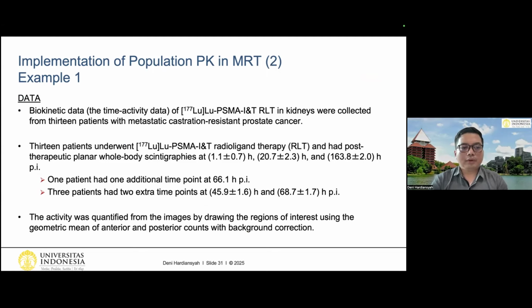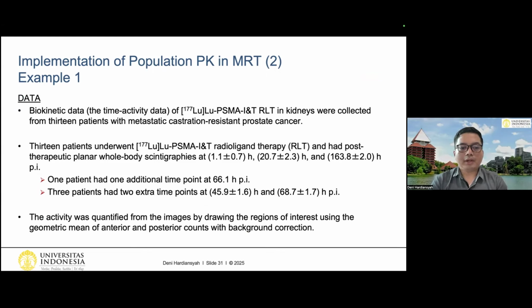So the data that we used for this study was the biokinetic data of lutetium PSMA-INT in kidney that were collected from 13 patients with metastatic castration-resistant prostate cancer. These 13 patients underwent lutetium PSMA-INT radioligand therapy and had post-therapeutic planar whole body scintigraphy at 3 different time points.